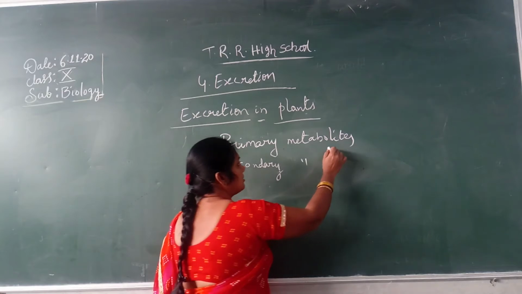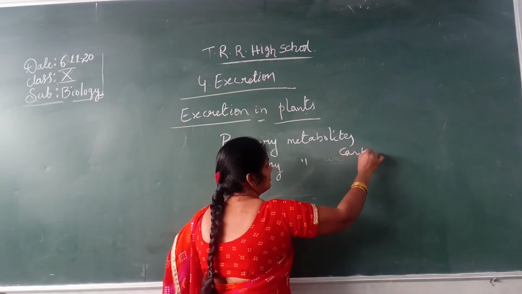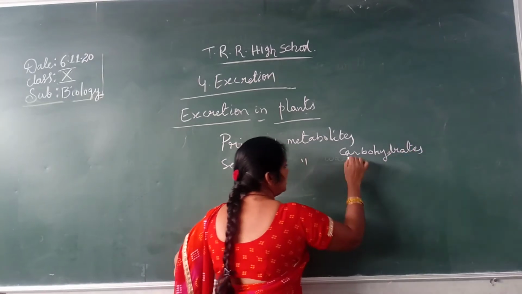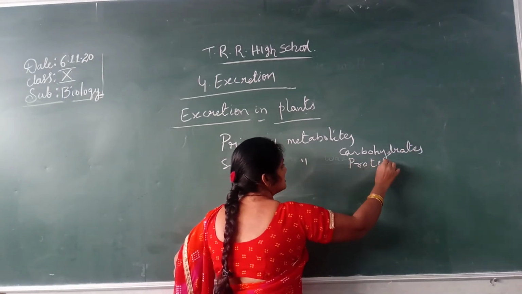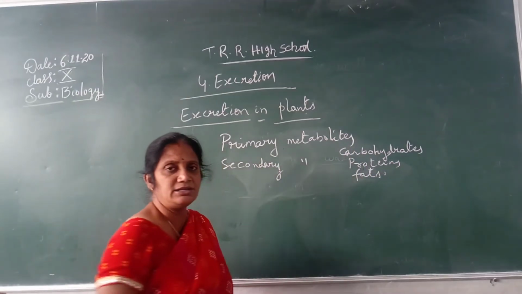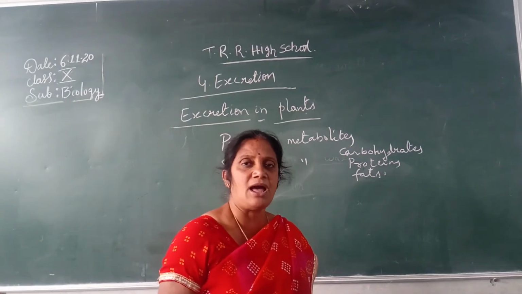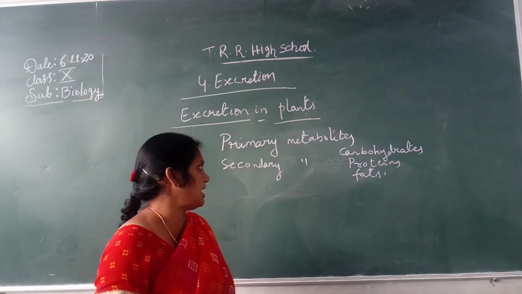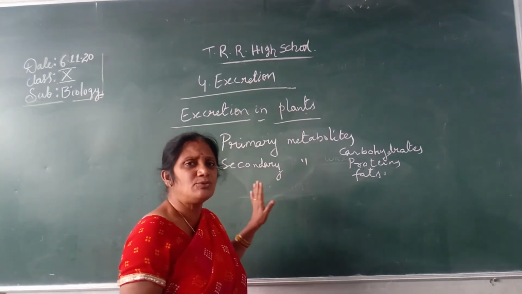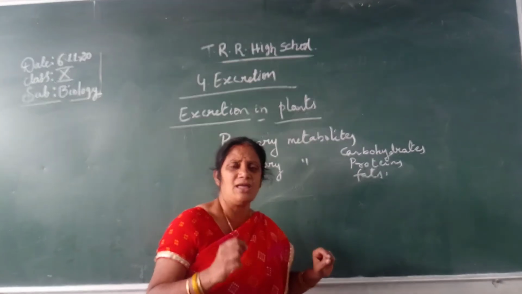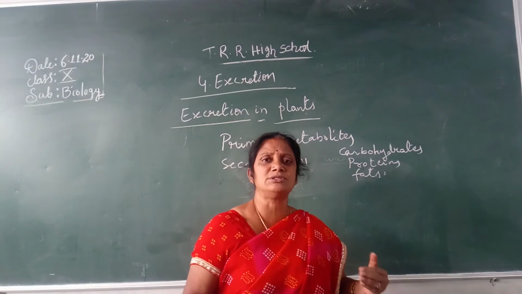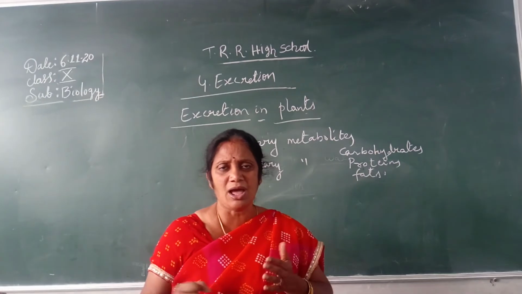Carbohydrates, proteins and fats are called primary metabolites. Whereas secondary metabolites, what are they? They are produced in minute amounts, very small amounts, and are not required for the body.